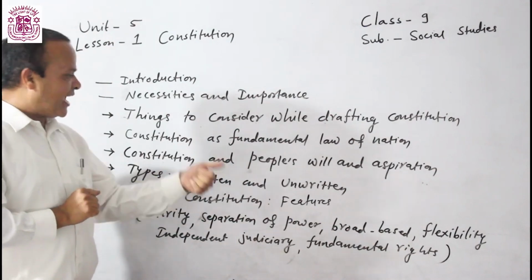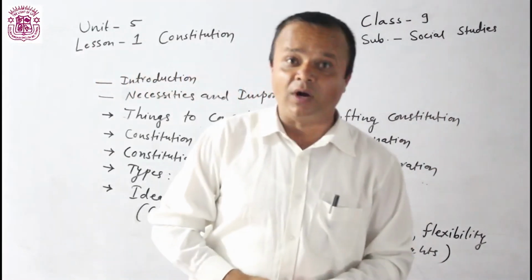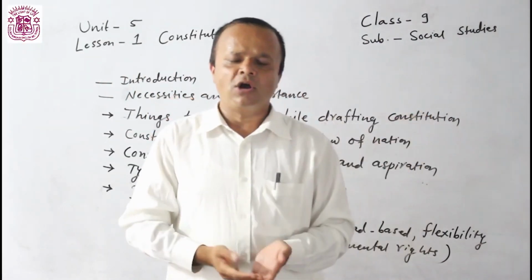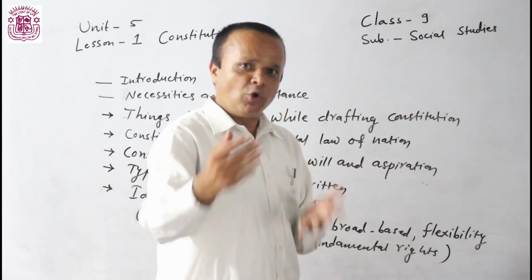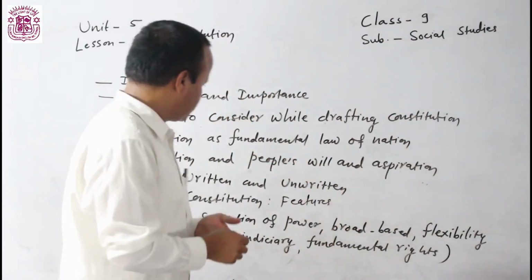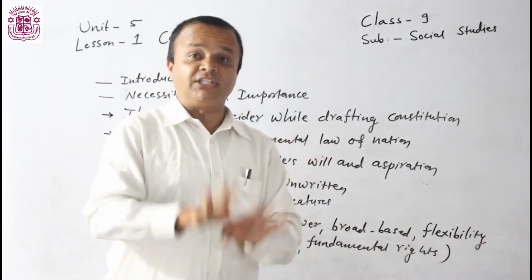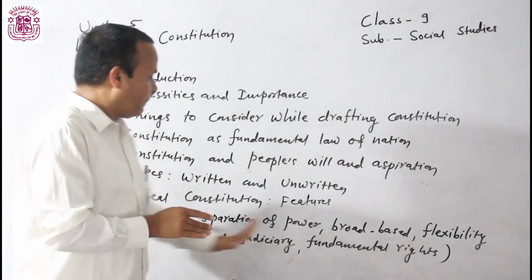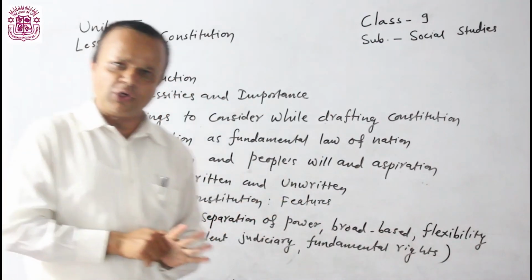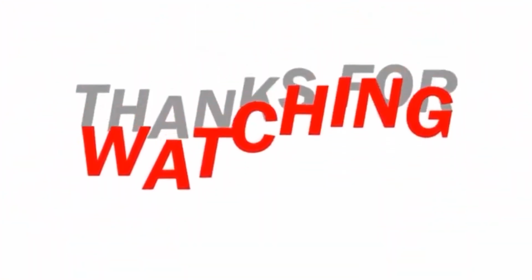About types of constitution we have read: which is the first constitution of the world, and which country has an unwritten constitution. We need to remember those facts. And what is an ideal constitution and what are its features, we have read. We need to be able to explain each feature of an ideal constitution. Okay, thank you. This was part 2.